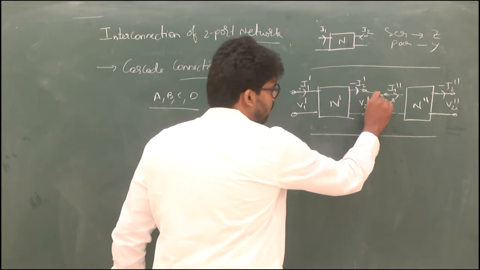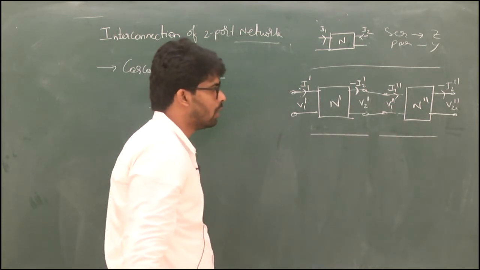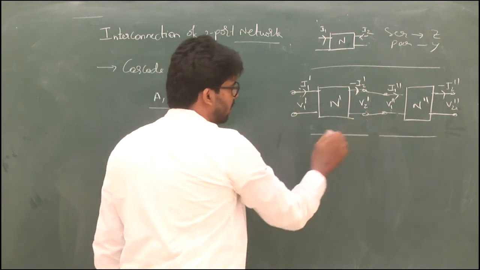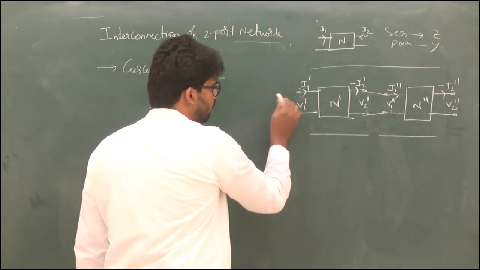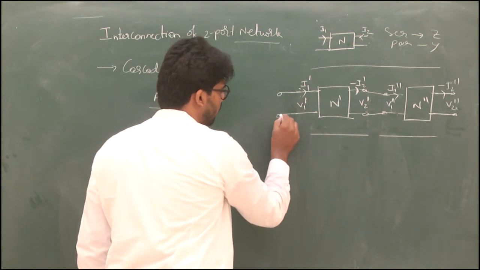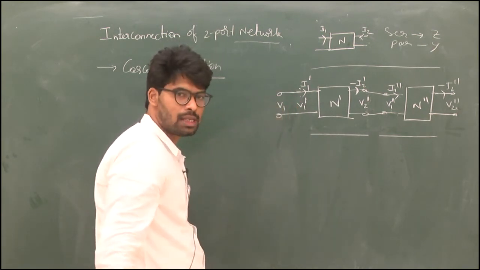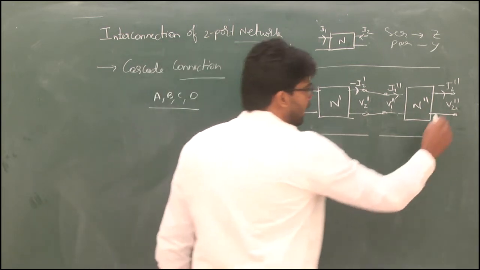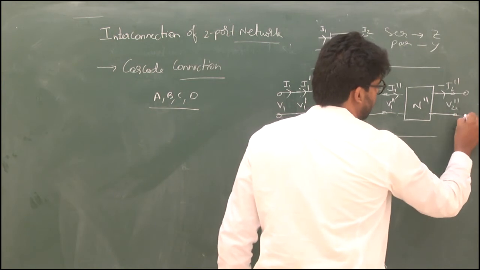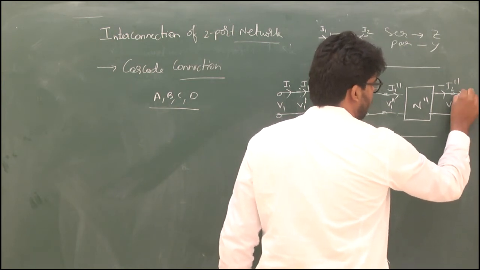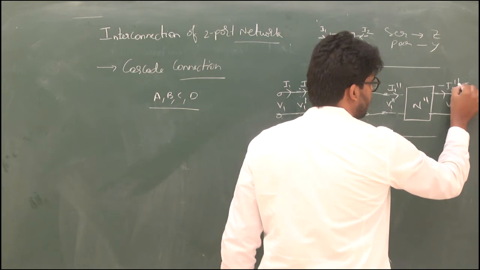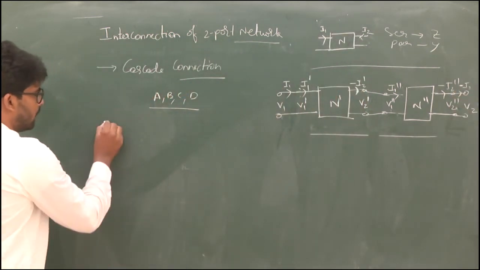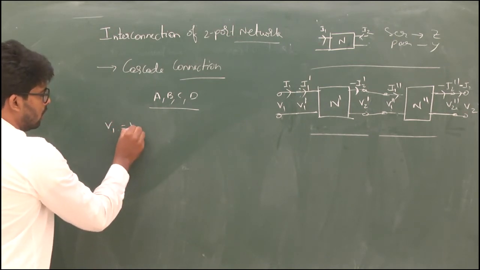For cascading, we connect these networks. For the overall network, the overall input voltage is V1 and input current is I1, and the overall output voltage is V2 and output current is minus I2. By this circuit I get V1 equal to V1 dash.